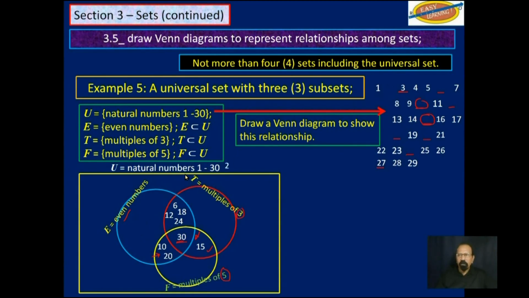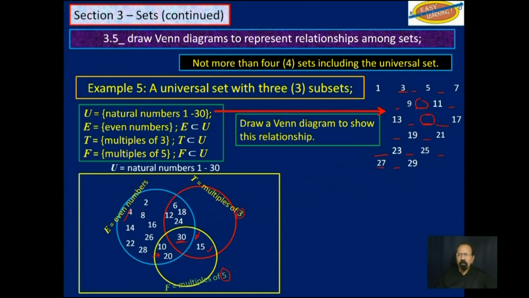There is 2 there, and 4, and 8, and 14, 16, 22, 26, and 28.